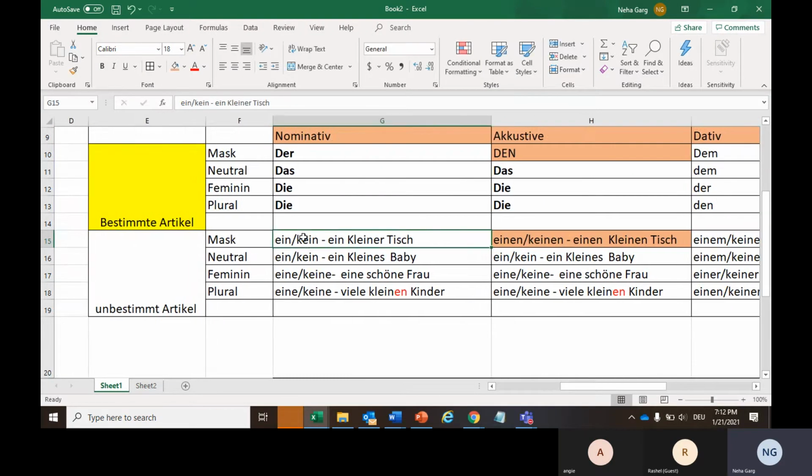But here, like these two cases, I had to take this extra er and then extra es from there and das, because here with unbestimmt article we were not declaring the gender. So that was pretty confusing. So in order to sort that, we had to declare it with the adjective.